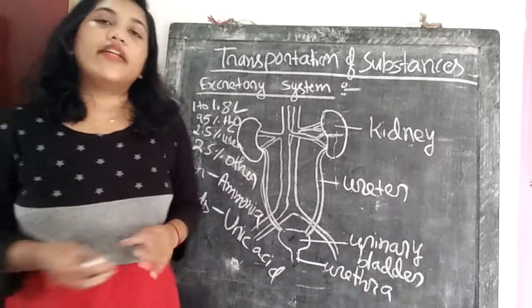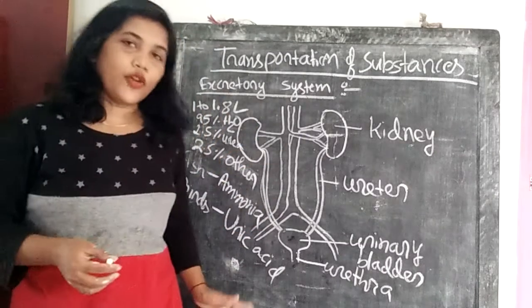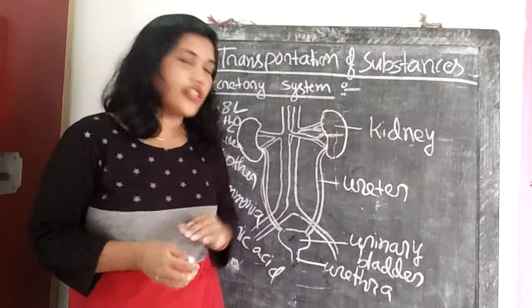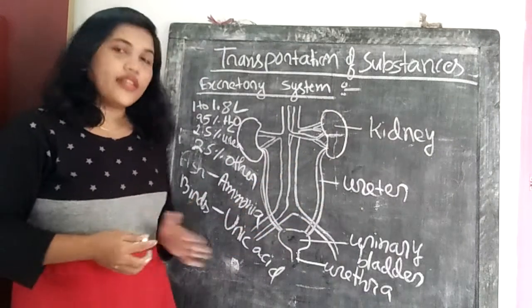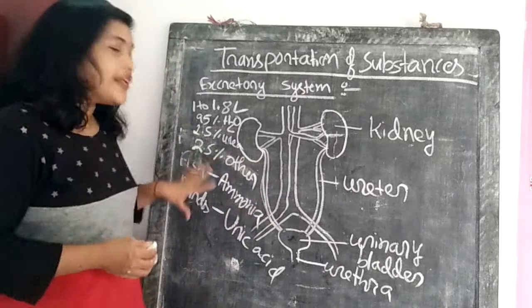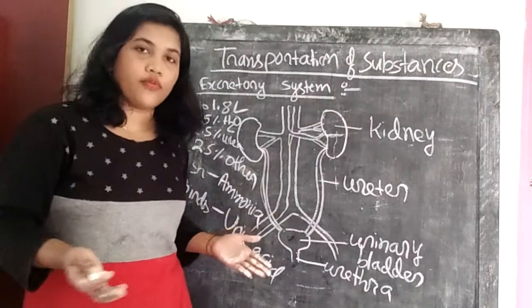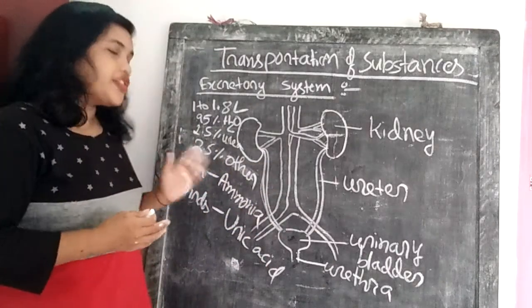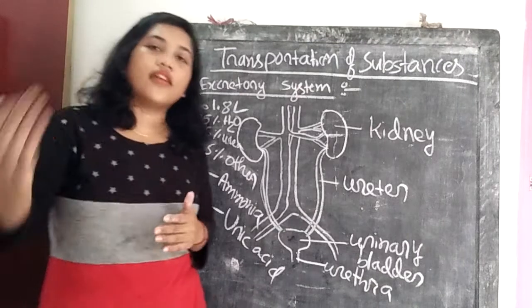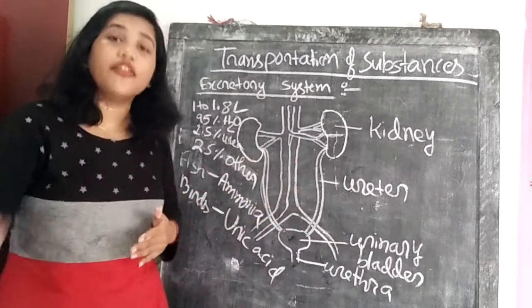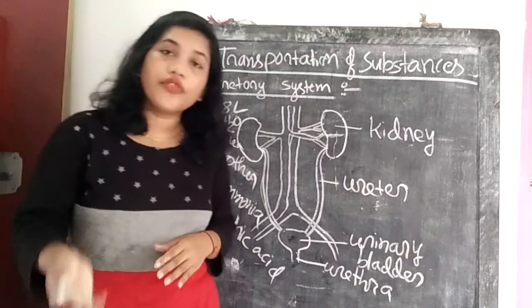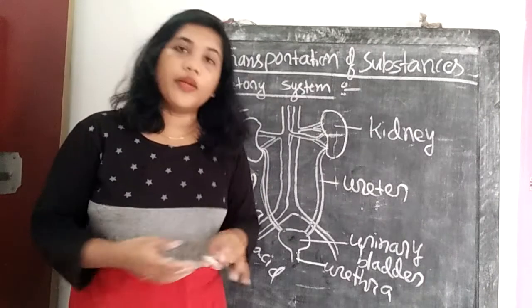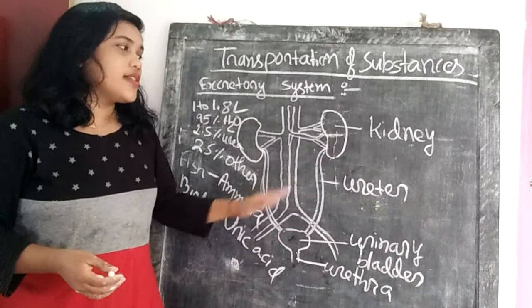So today we have learned about the excretory system in human beings. We have learned a little bit about the functions of the kidney, ureter, urinary bladder, and urethra. Then we know that different animals excrete in different forms, like fishes in a certain way, birds in a certain way, and humans in a certain form. We also know the composition of urine in human beings. So this is all for today.